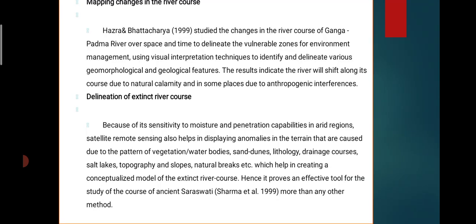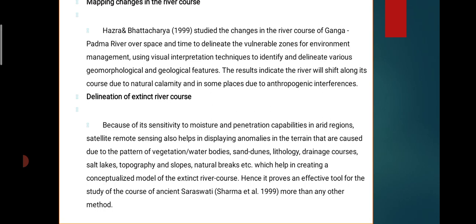Then mapping changes in the river course. We have to do the mapping of how the course changes. Hazra and Bhattacharya studied the changes in the river course of the Ganga-Padma over space and time, delineating the vulnerable zone for environmental management using visual interpretation techniques to identify and delineate the various geological features.